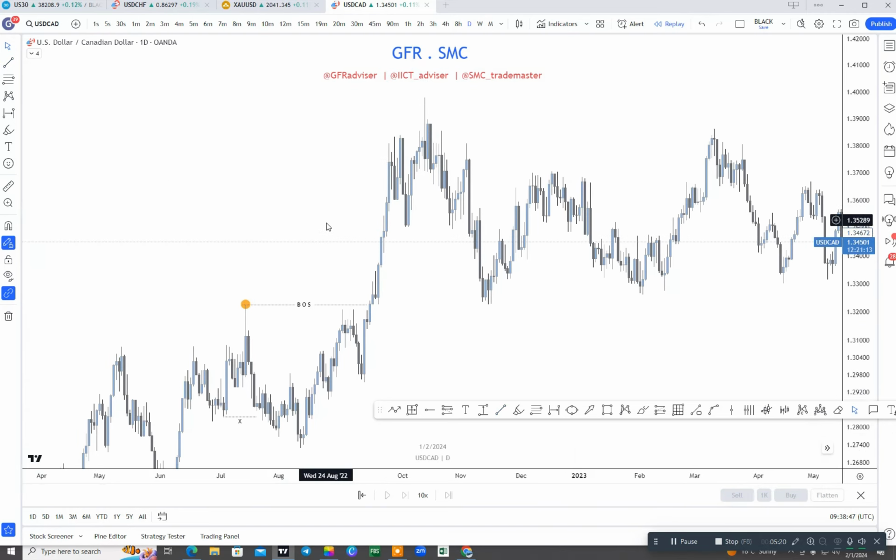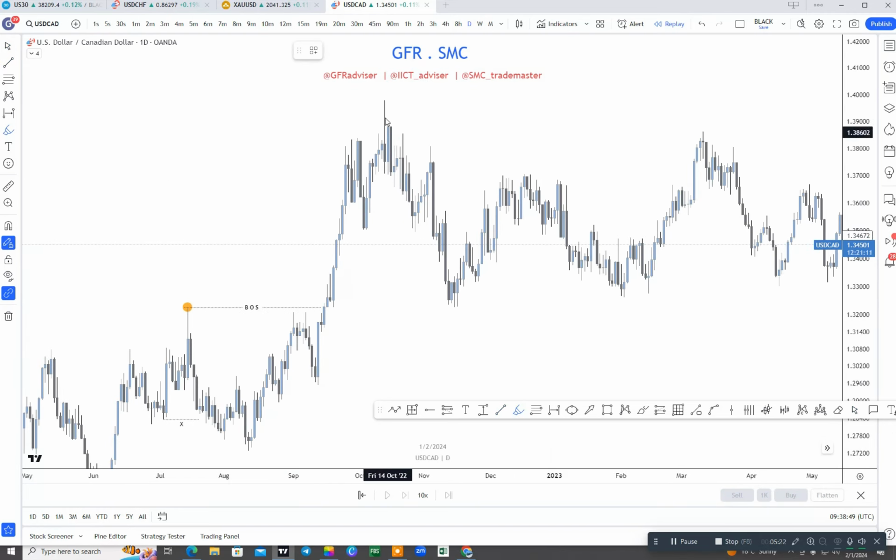After that structure, the market again created this high. Why is this not our high? Some traders will mark that high as a higher high, but this is not the original high. Where is our original high? If after that high the market came back and took out this inducement, then it would be our major high. But when the market created a new high here, our inducement shifted from that area to that area. Now this is our confirmed high.